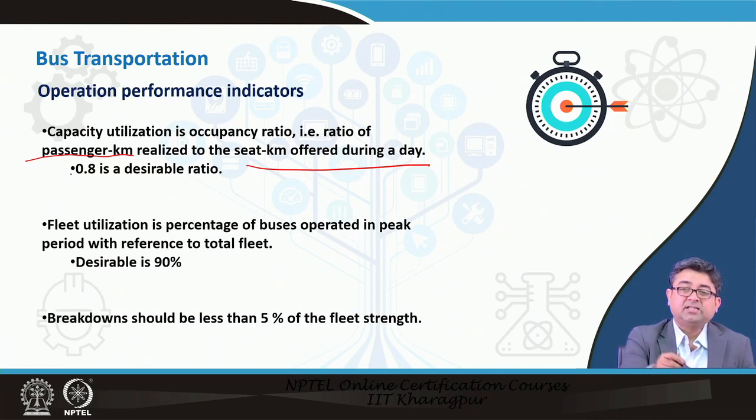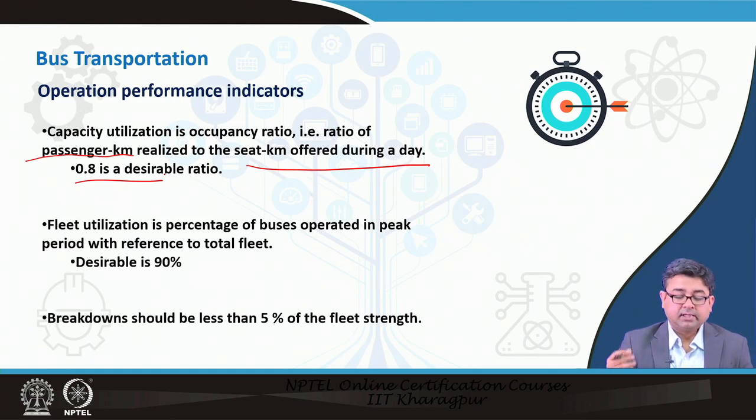So, remember, passenger kilometer does not only mean passengers, it means how long a passenger travels. So, passenger-kilometer. Okay. So, 0.8 is a ratio that is desirable. So, these are again guidelines, desired guidelines, which you can set for your own bus system.